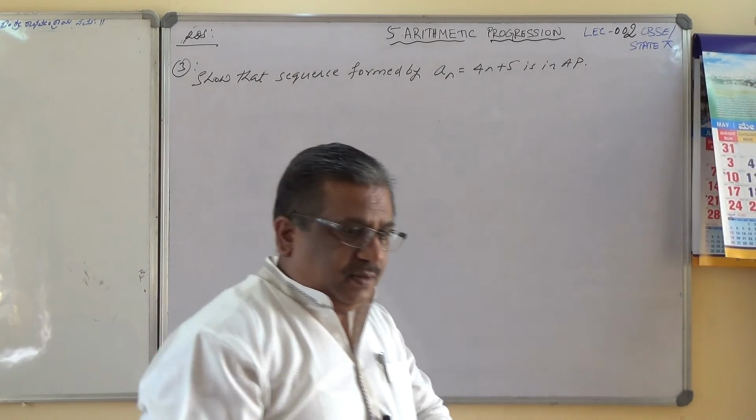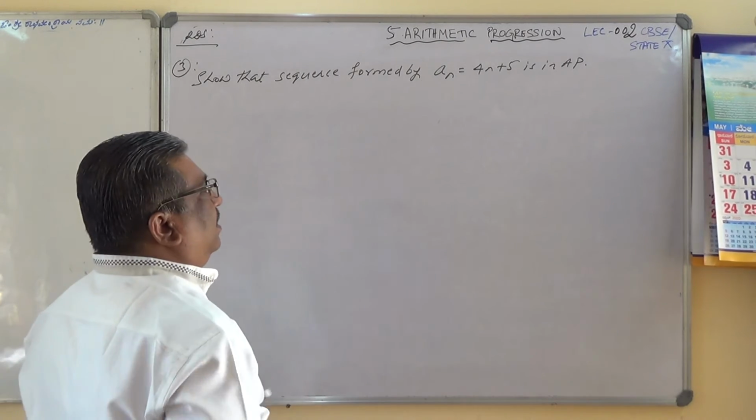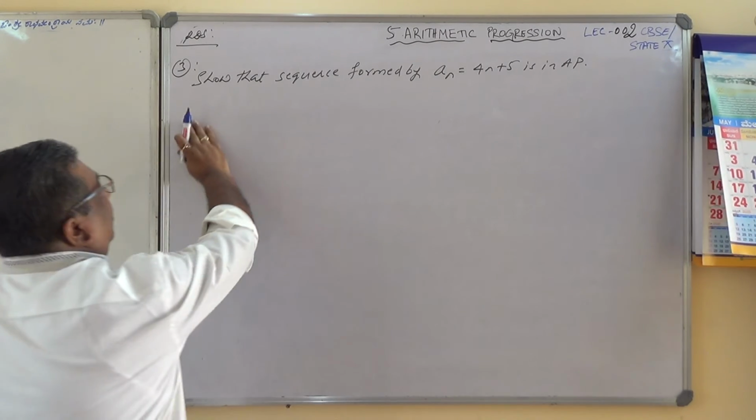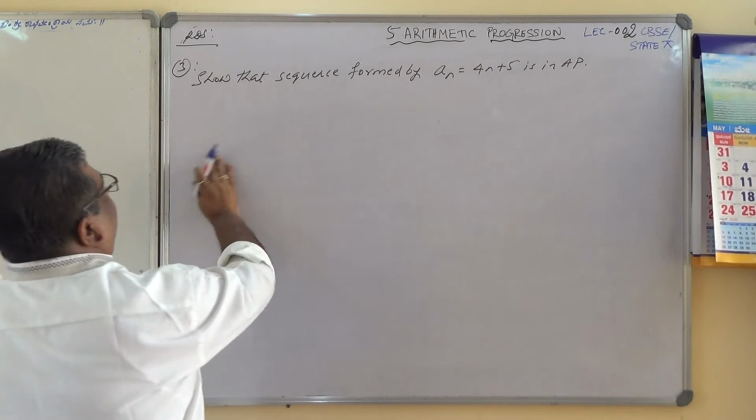Yeah, so let's see now. There are two methods to solve this one. Let me check how we'll solve. Show that the sequence formed by an equals 4n plus 5 is in AP. Okay, solution.